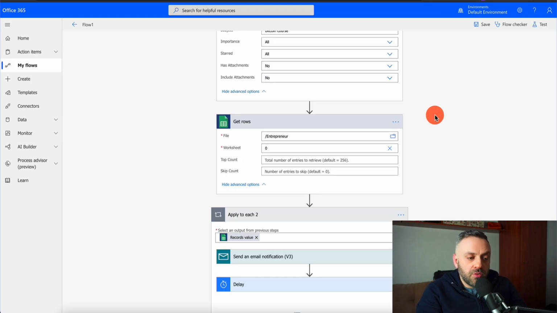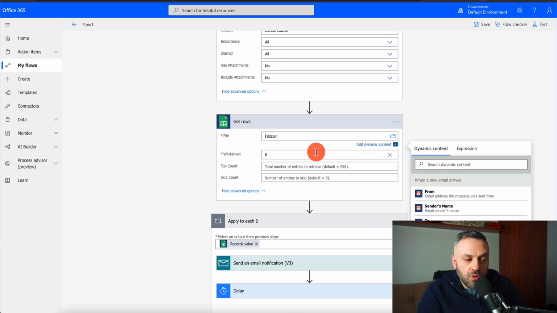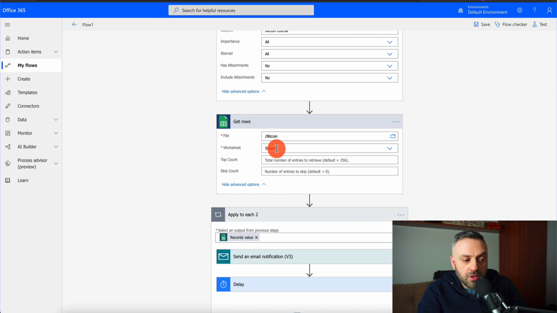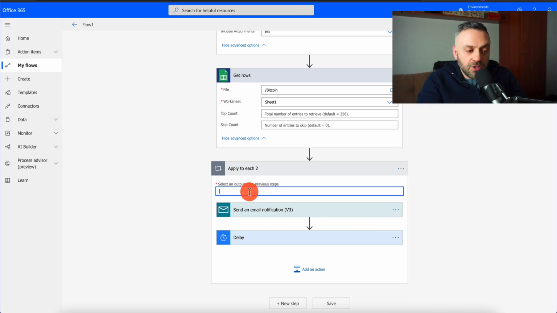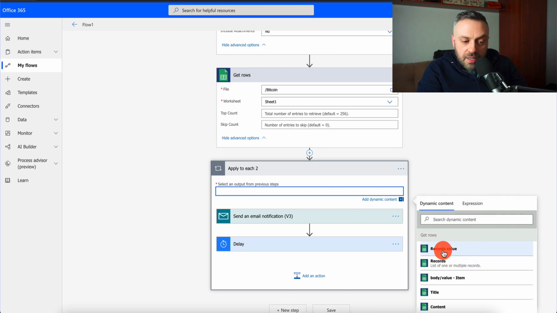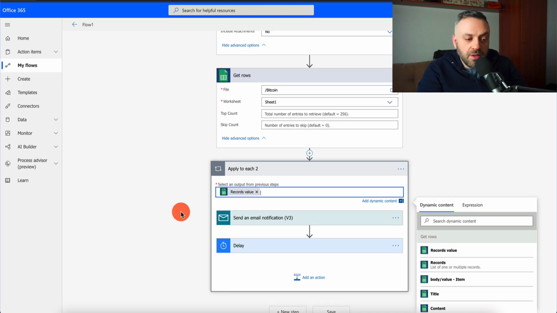And so let me show you the rest of this flow. I have it configured here. I'm going to go in here. I'm going to come here. I'm going to choose Bitcoin. Worksheet is Sheet 1. The next thing you want to do is choose Apply to each. Now, this is another item that you're going to see in your workflow. When you say select an output from previous steps, you're going to pick records value. So I can delete it and I can see it. It's right here. I can click on records value and you're going to see it.